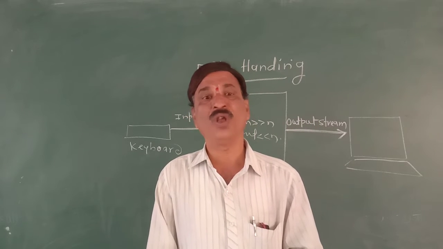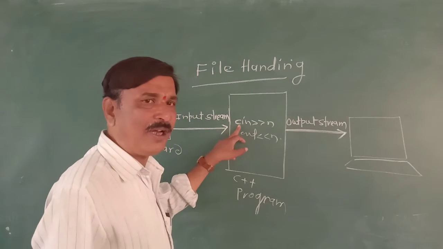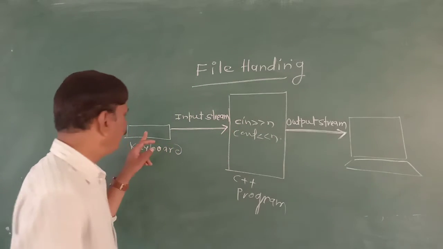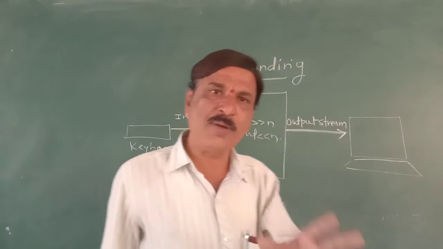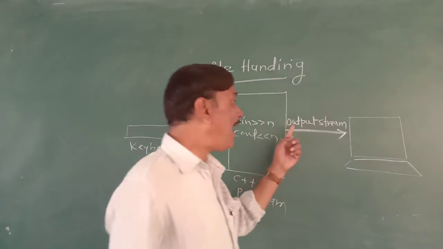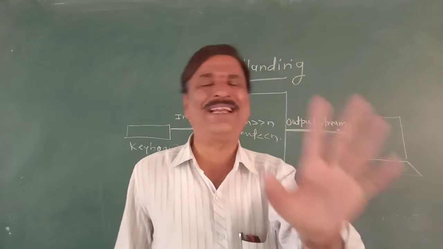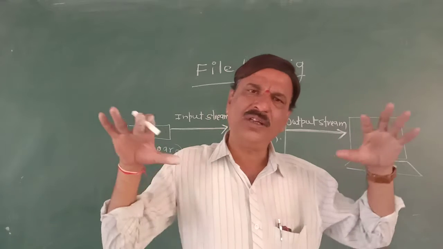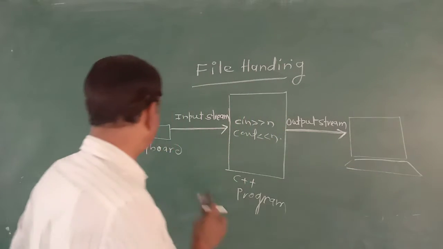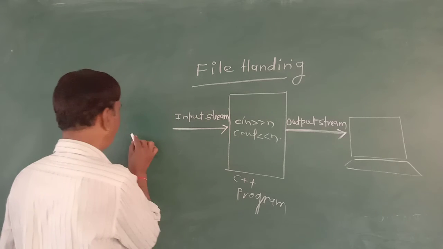So why does the cin statement only use the keyboard, or why is the monitor, that is the screen, connected by default at the output stream? Because these two devices are called the console, and these are the default console.